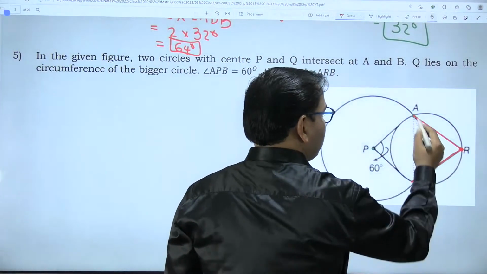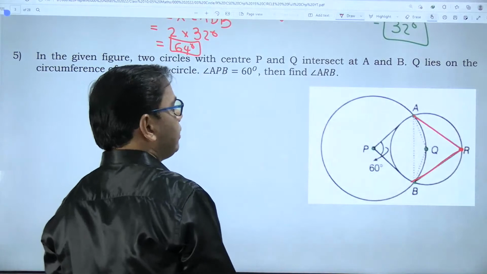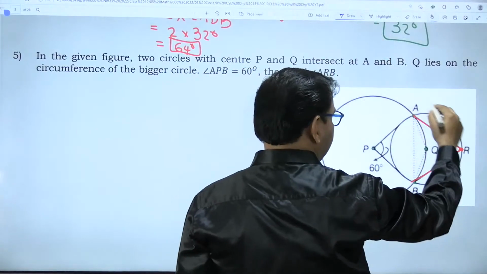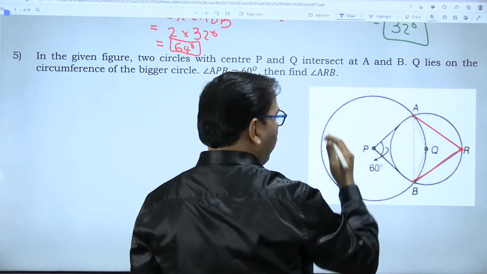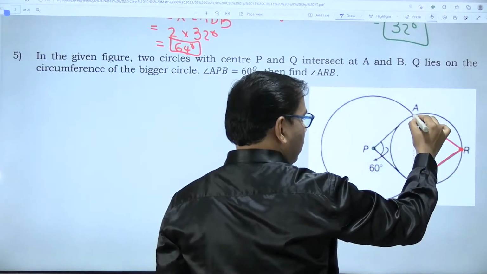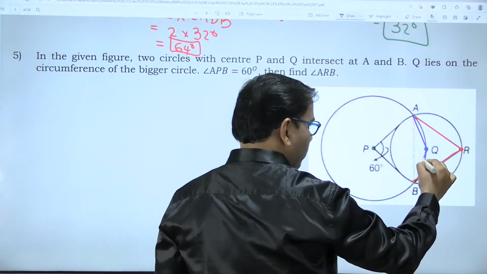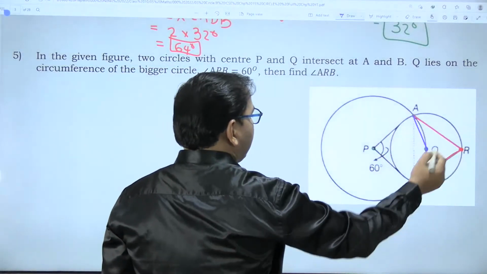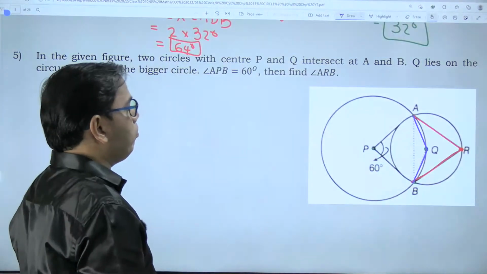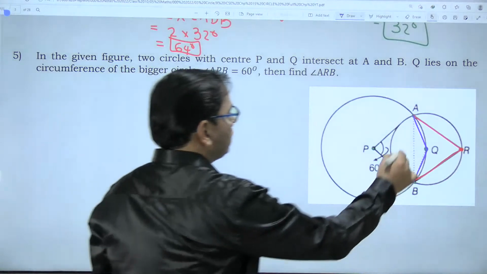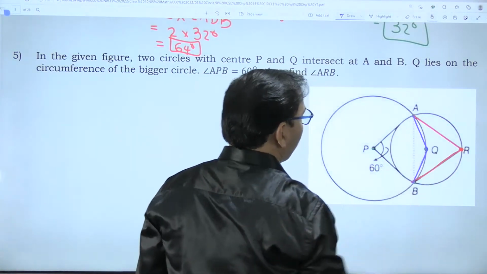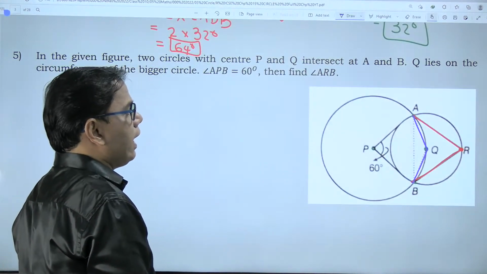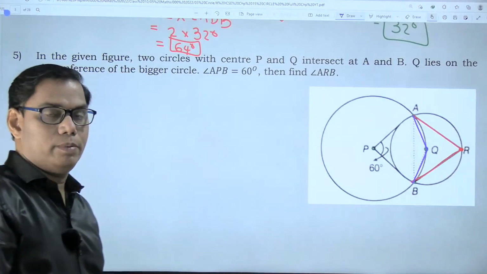So this angle is the inscribed angle, which will be half of the central angle. Which is the central angle? Concentrate only on the smaller circle. For the time being, ignore the larger circle. So the central angle is angle AQB. So the inscribed angle is half the central angle. So by some method, we first have to find angle AQB, and once we get angle AQB, then we can get the measure of angle ARB.